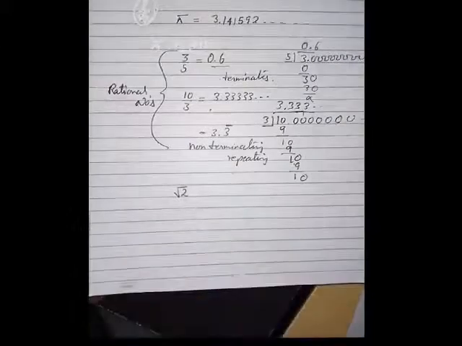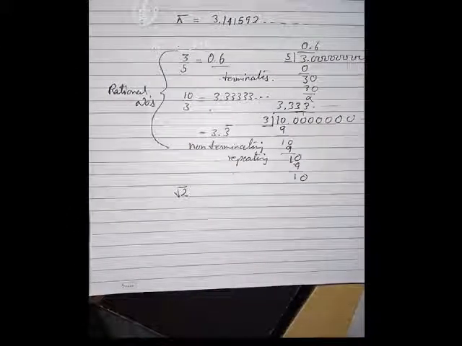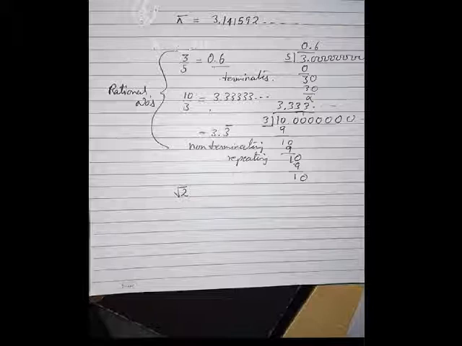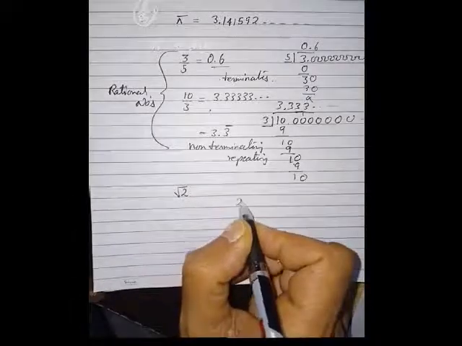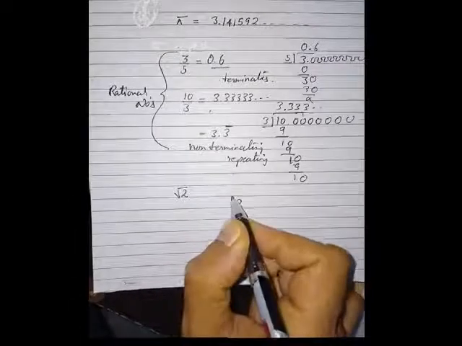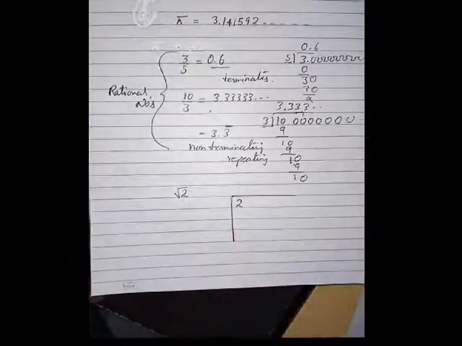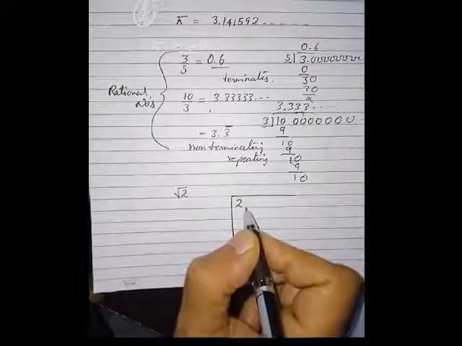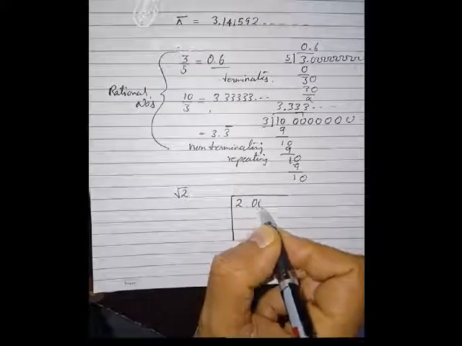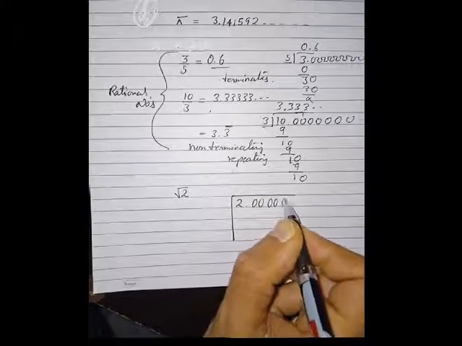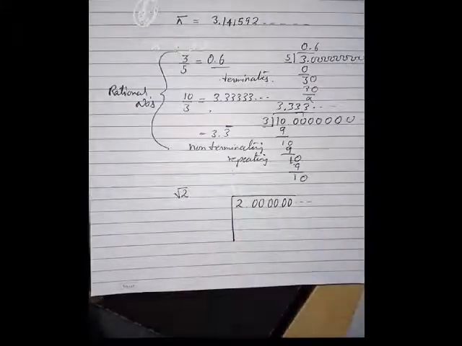You know how to find the value for square root of 2. This you have done in your class 8. Now I am using the division method to find the square root of 2. We can write 2 as 2.000000 and so on.